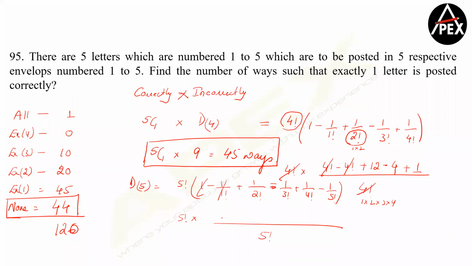I have 1 into 2, so this becomes 3 into 4 into 5, minus, I have 1 into 2 into 3, so this becomes 4 into 5, plus, I have 1 into 3 into 4, so this becomes 5, and this becomes minus 1. So 3 into 4 is 12, 12 times 5 is 60, 60 minus 20 is 40, 40 plus 5 is 45, 45 minus 1 is 44. So our formula is also proving it to be right.